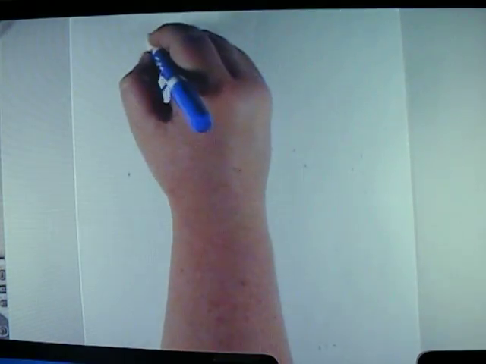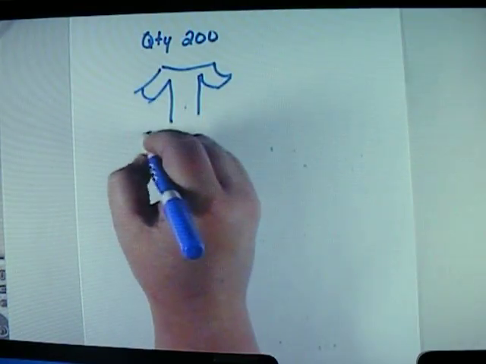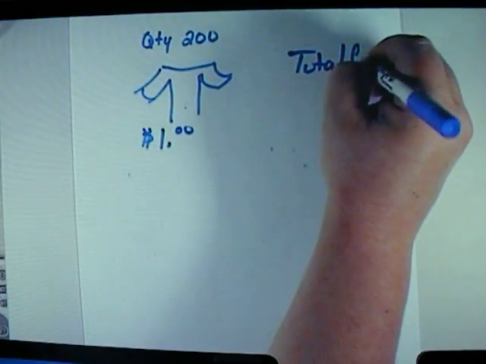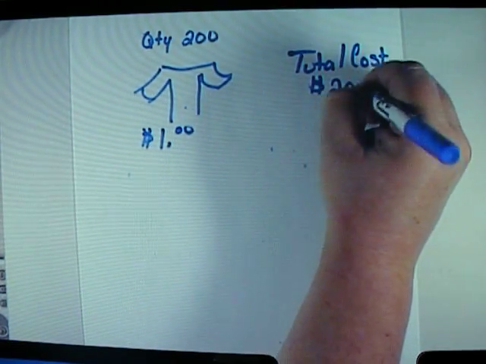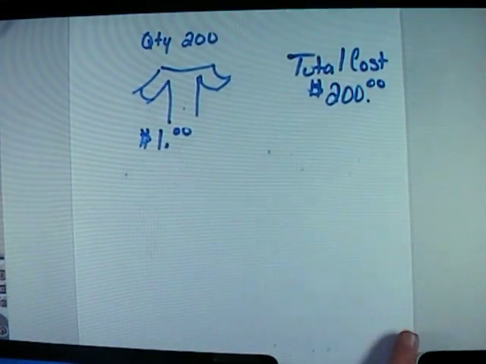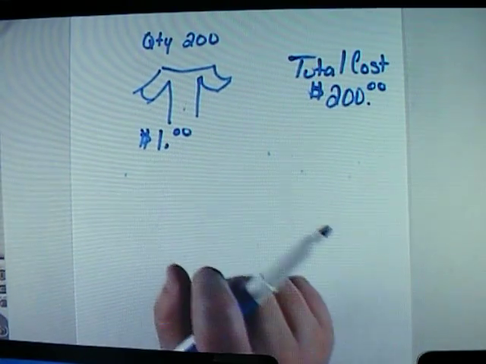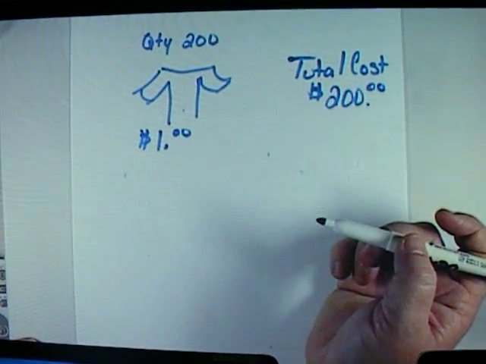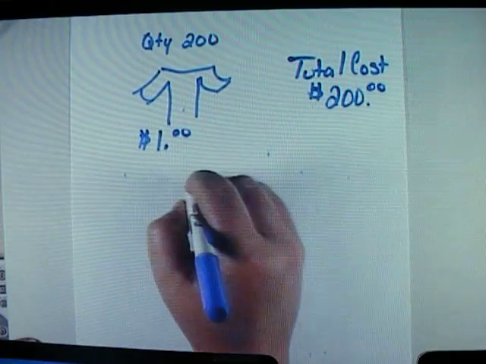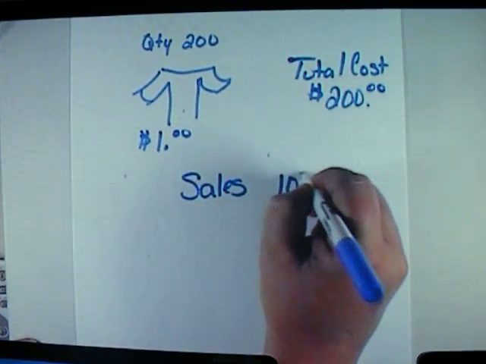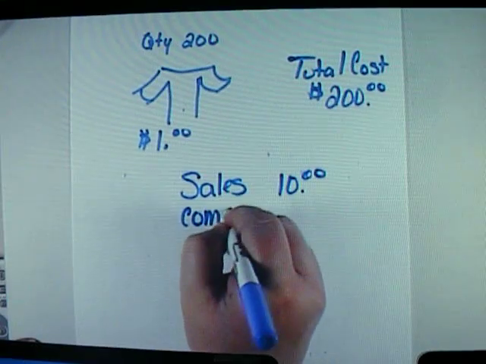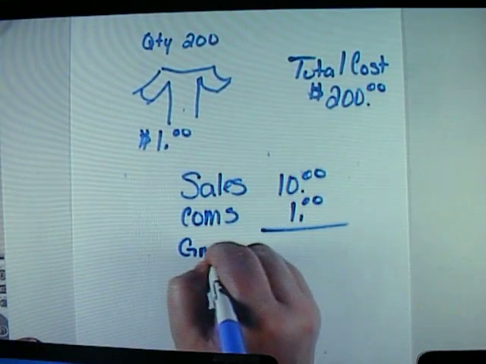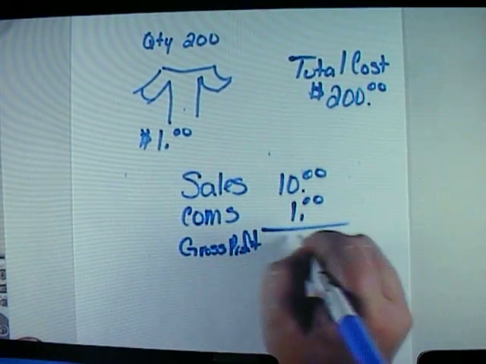And in this particular case, I'm still going to buy the quantity of 200. They cost me $1 each. And so now my total cost here is $200. And I'm going to opt not to include my FOB in this particular scenario. So now I'm going to set a sales price of $10 again. And at this point, I now have sales of $10, and I have cost of merchandise sold now of $1, leaving me with a gross profit of $9.